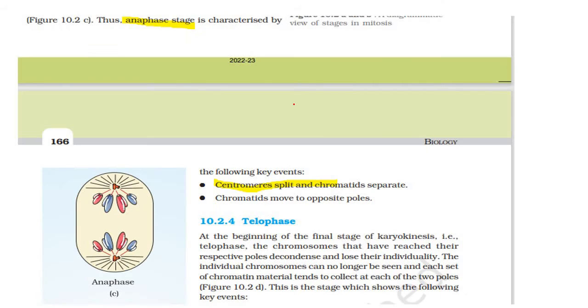Next statement. At anaphase, the key events include the splitting of the centromeres, where the chromatids separate. So here we can see how the centromeres have split and the chromatids have been separated in the anaphase stage.